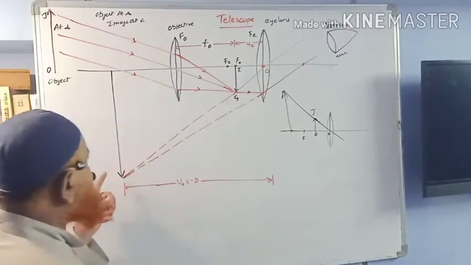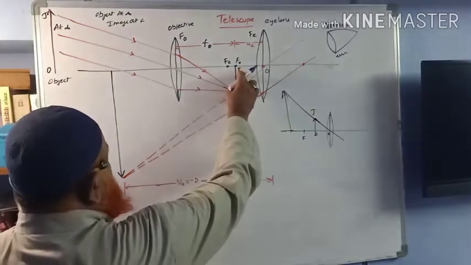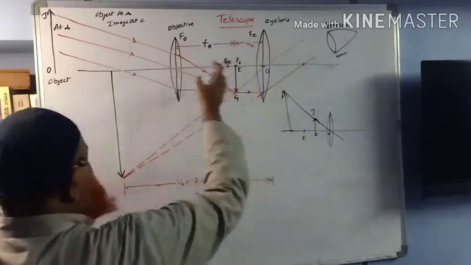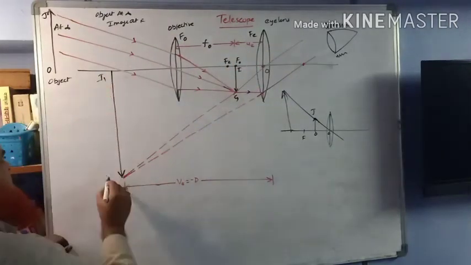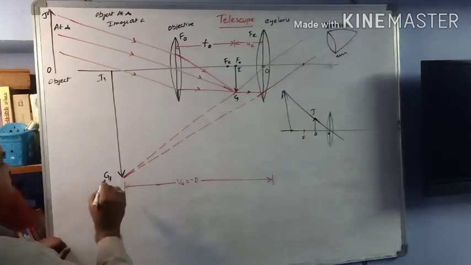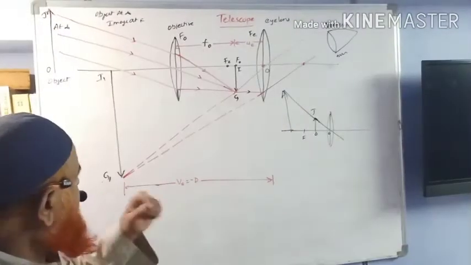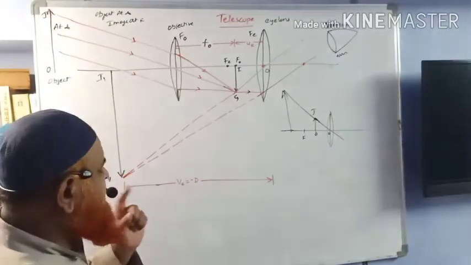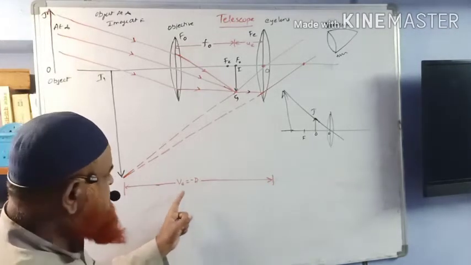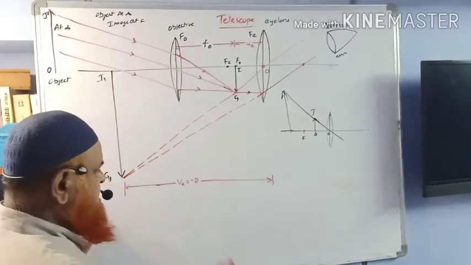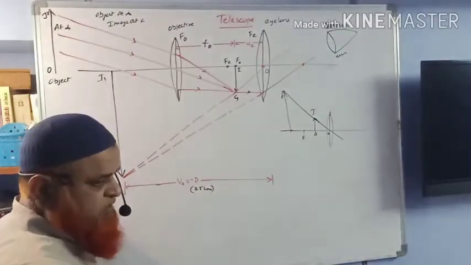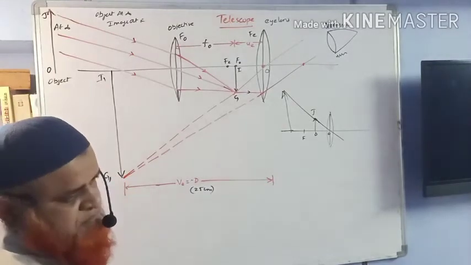And here, where is the final image? Okay, this image for the first objective lens is going to be an object for the eye lens, whose image is forming at this place, which can be considered as I1. Okay, and where is the final image formed? Exactly at the least distance of distinct vision. Exactly at this place, which is called the least distance of distinct vision, that can be considered to be 25 centimeters. You are getting the final image at this place.